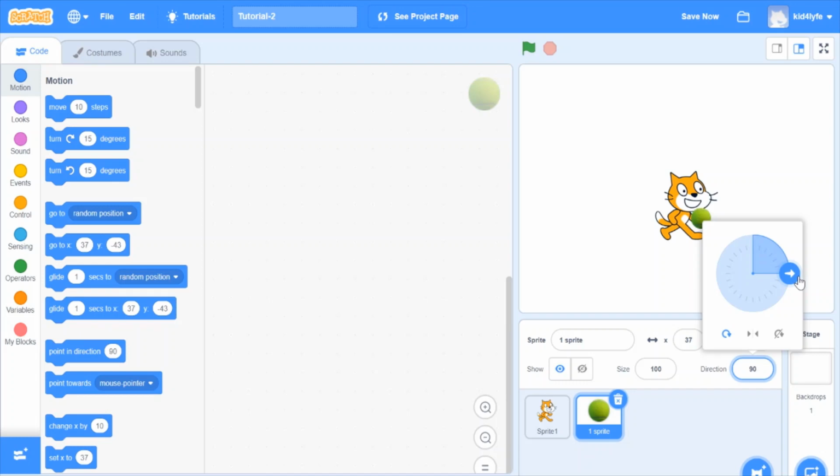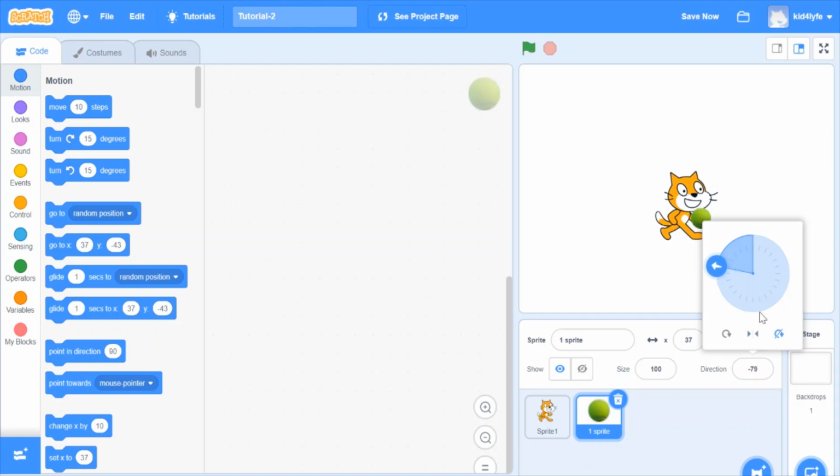90 means the sprite is facing to the right. If you see 180, that means the sprite is facing down. If you see negative 90, that means the sprite is facing to the left. If you see 0, that means the sprite is facing up. You have three options. You have full rotation, which means you can rotate the ball however you want. You have only rotate left and right, that means it can only flip left and right.